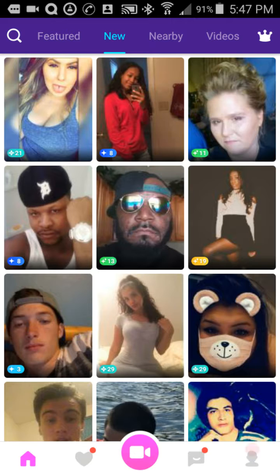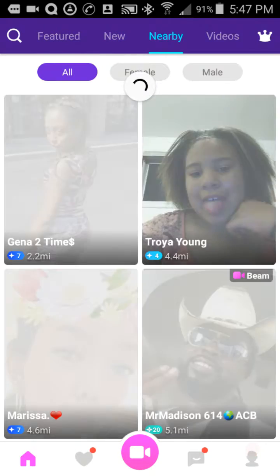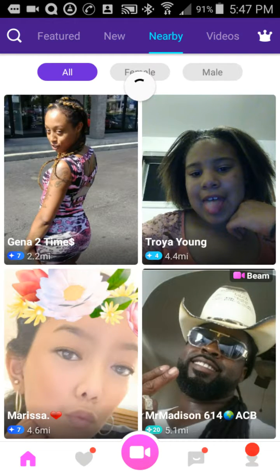Anyways, back to the top menu bar here, nearby. Nearby should be within where you live, and basically people who live around you. That could be new, that could be featured, that could be anybody that's nearby. It doesn't have a complete category except for you can see all people, you can see female, as you can see at the top screen, and you can see male. That way it kind of sorts them out just a little bit there.